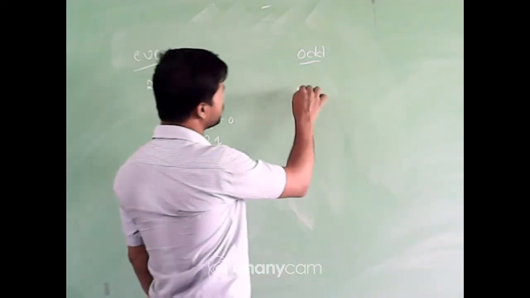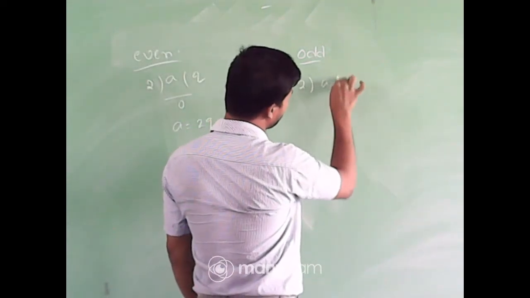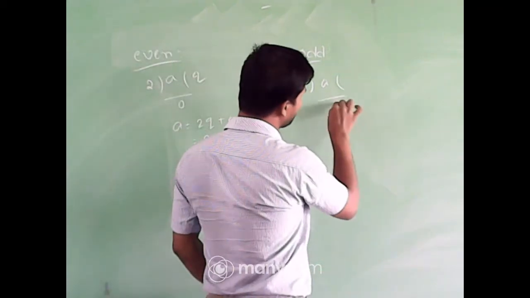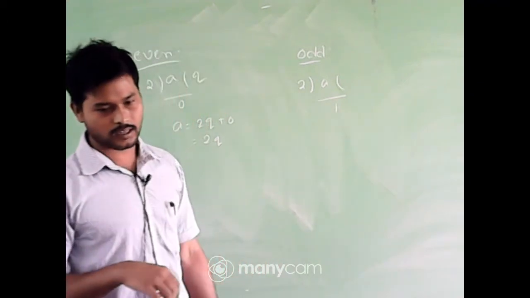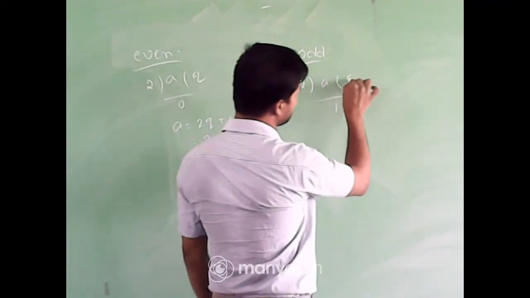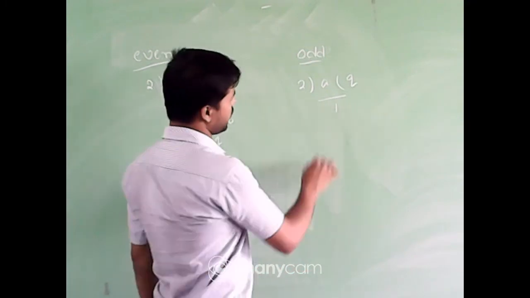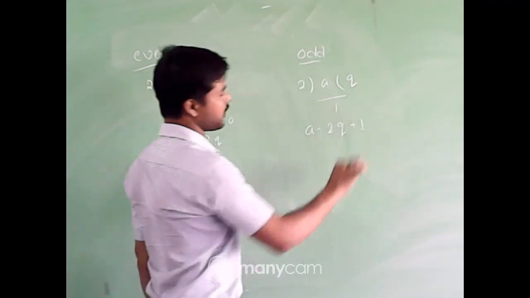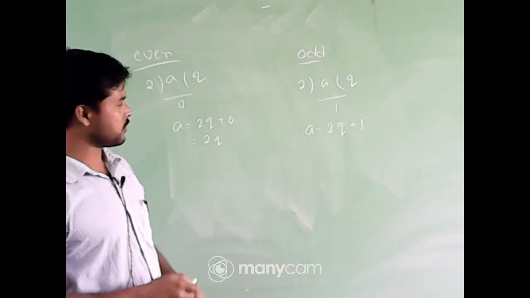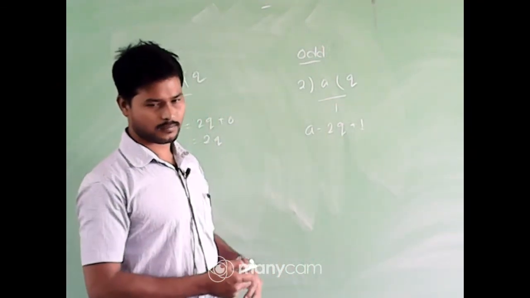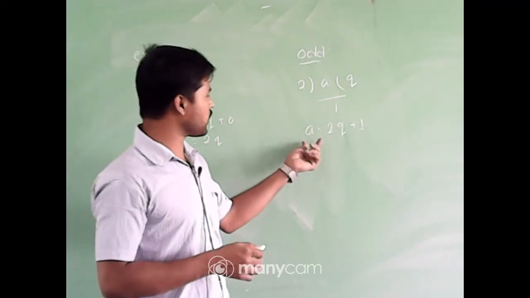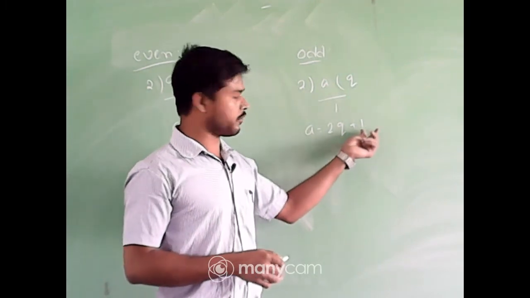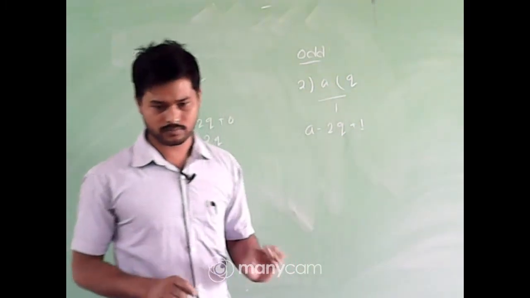Whereas what is an odd number? An odd number means if we divide a number by 2, the remainder will be 1. Suppose there is a quotient q. So a can be expressed in the form 2q plus 1, where 1 is the remainder. That means the general form of an odd number is 2q plus 1; if we divide it by 2, we always have 1 as a remainder. Clear?